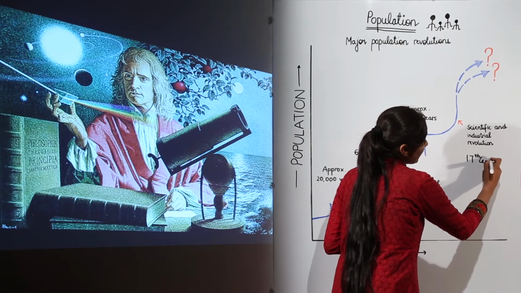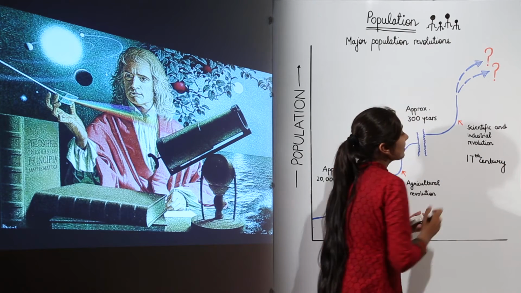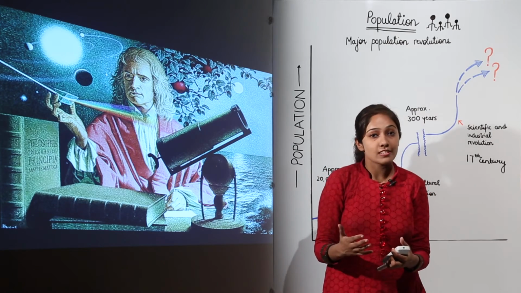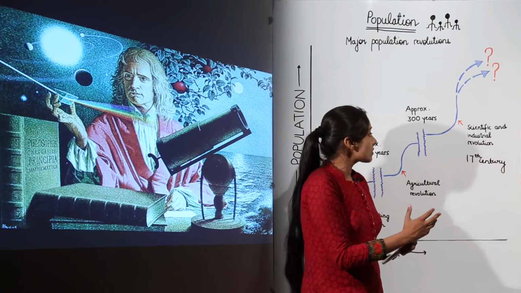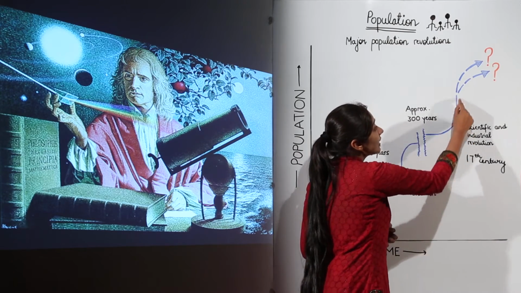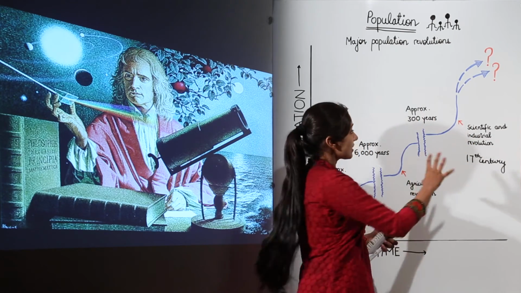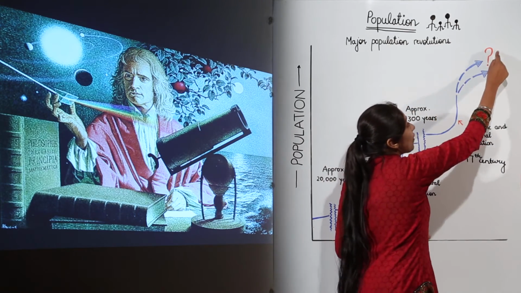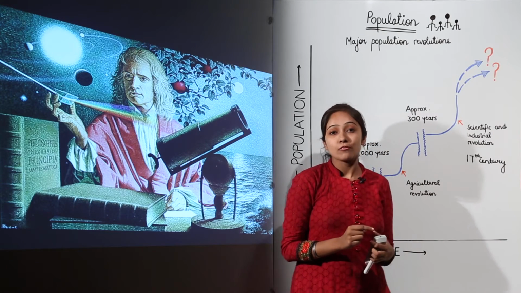When the scientific and industrial revolution began, with technological advancement, there was again a rapid increase in the population. But after this rapid increase, we still have question marks. Why do we have question marks?